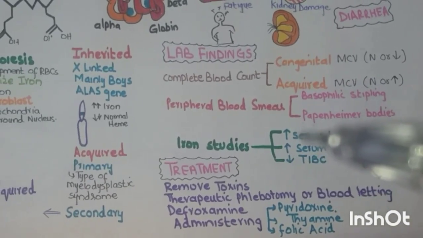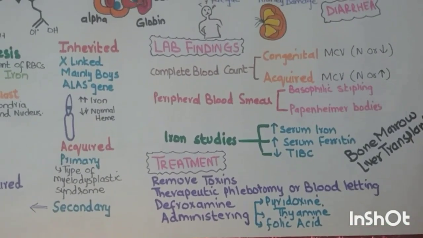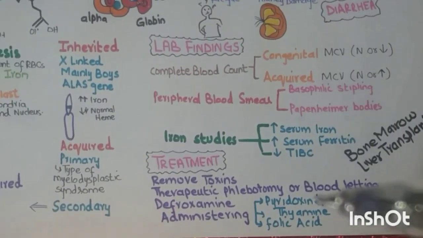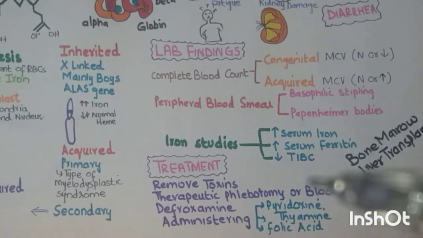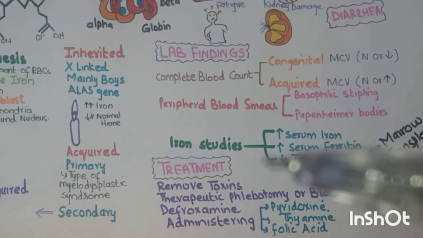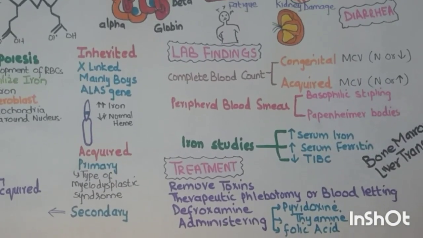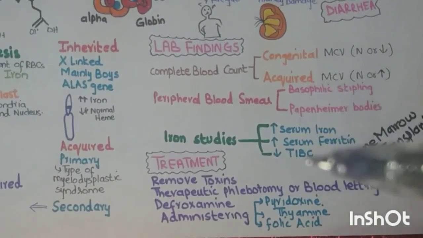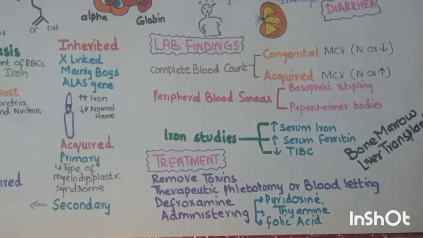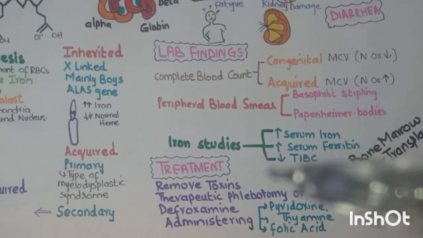And the medication you are giving him is deferoxamine. What does deferoxamine do? It binds to the iron and the aluminium, and it is specifically used in iron overdose and hemochromatosis, either due to multiple blood transfusions or an underlying genetic condition. So you will give the patient deferoxamine and also administer pyridoxine, thiamine and folic acid.